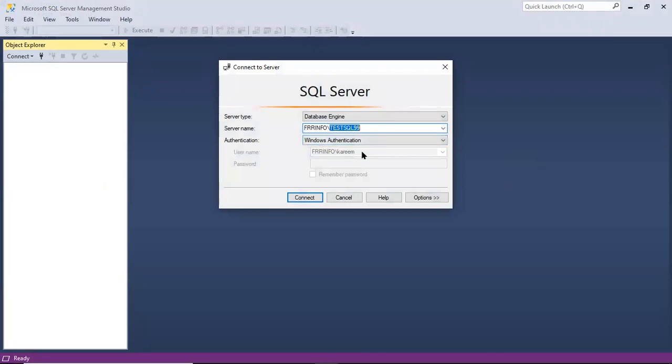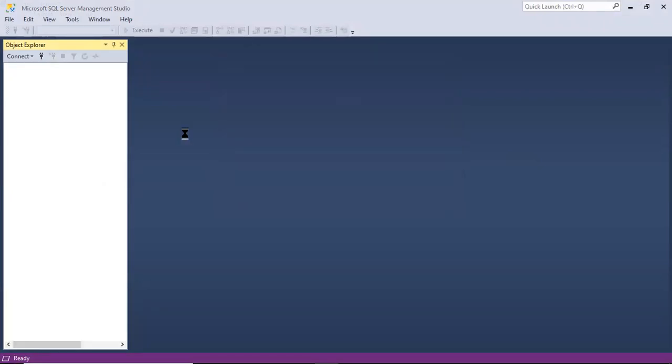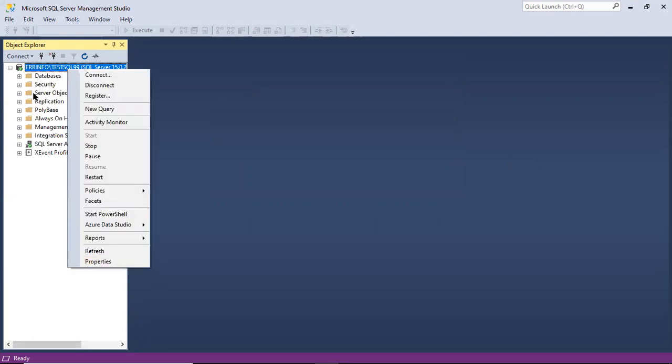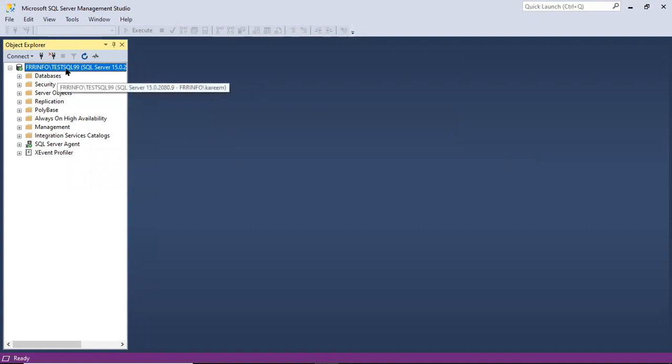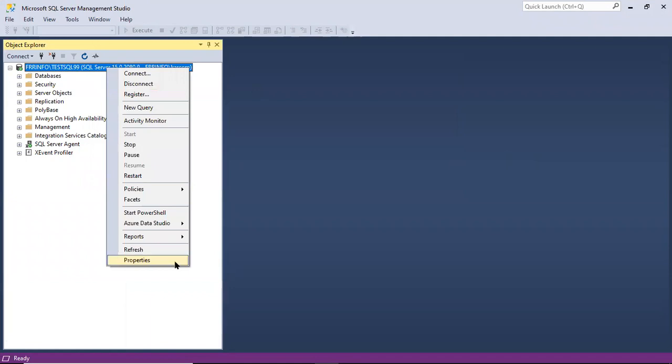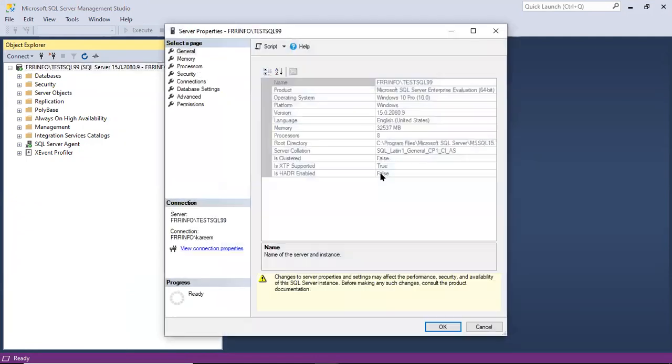We can connect to one server. If I right click on the server name, this is our server, test SQL 99, SQL Server 15.0 version, which means it is the 2019 version. If I right click on the server name, properties, it says is clustered false.